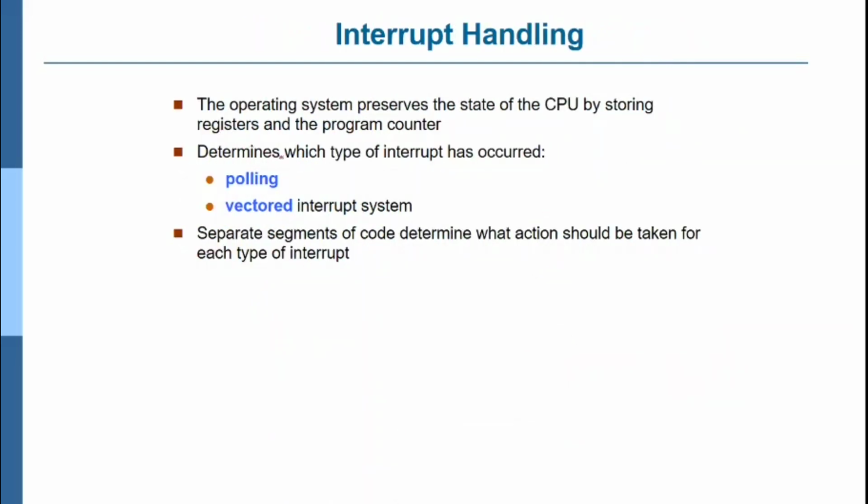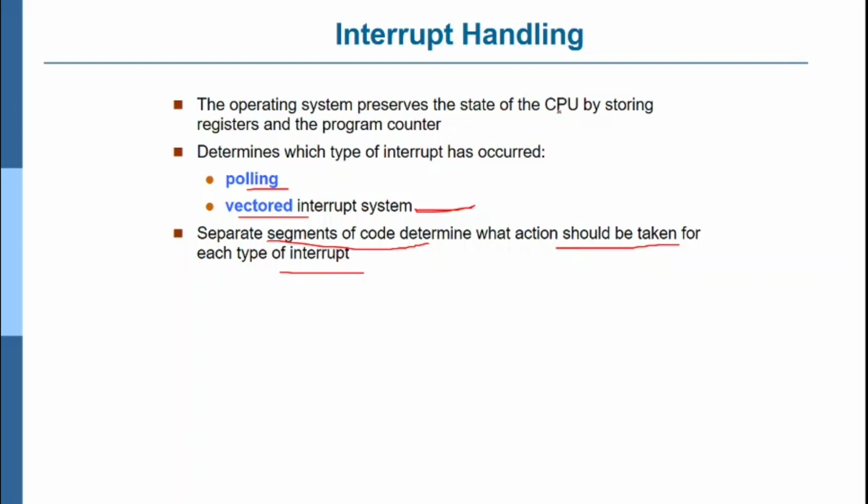For interrupt handling, there are two types: polling and vectored. Usually we go for the vectored interrupt. Operating systems also support polling, but it is very rarely used. A separate segment of code determines what action should be taken for each type of interrupt.